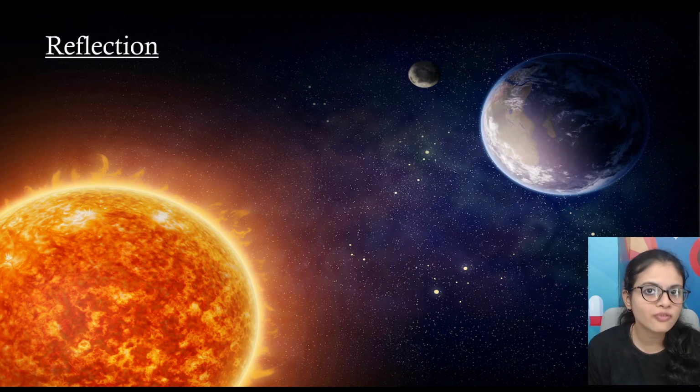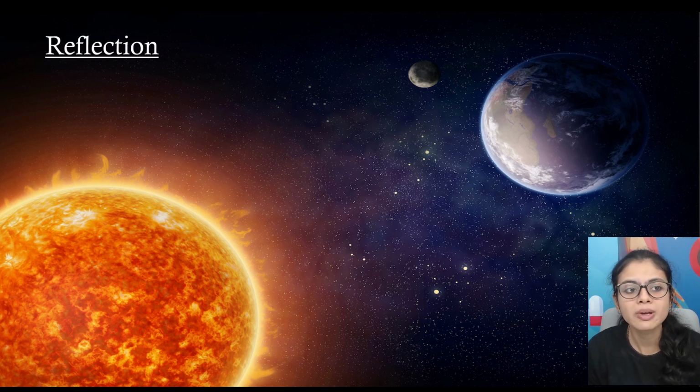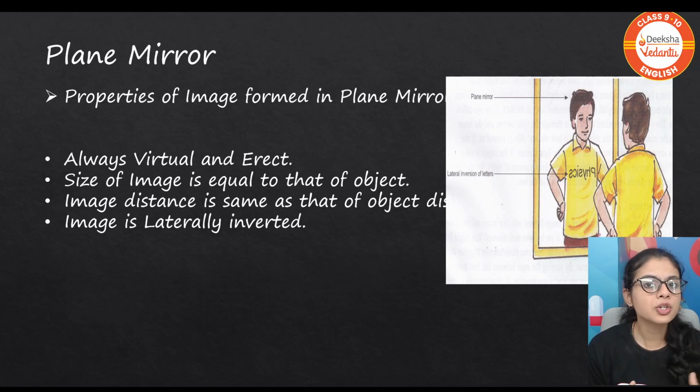One beautiful example of reflection is the moon. We are able to see the moon because of the process of reflection. Right. Coming to the next important part, you may get a 2-mark question where they may ask you what are the properties of the image formed by a plane mirror. So what are they? Just imagine yourself in front of a mirror and write down the answer.